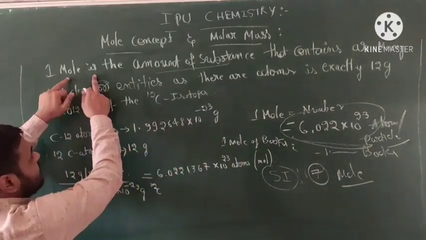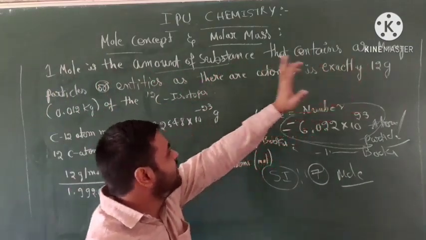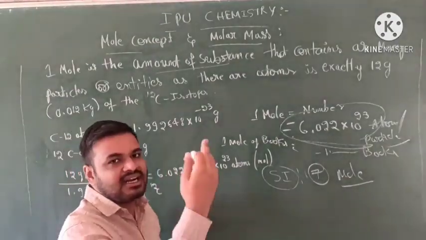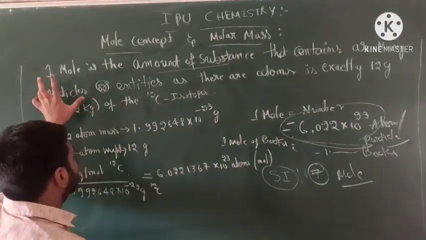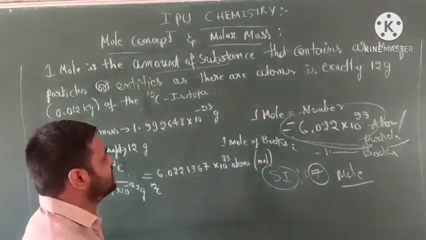1 mole is the amount of substance that contains as many particles, either atoms or ions or molecules, whatever the particles or entities are. Entities means units.